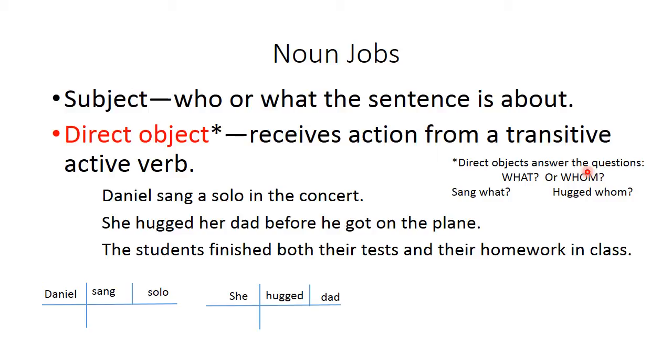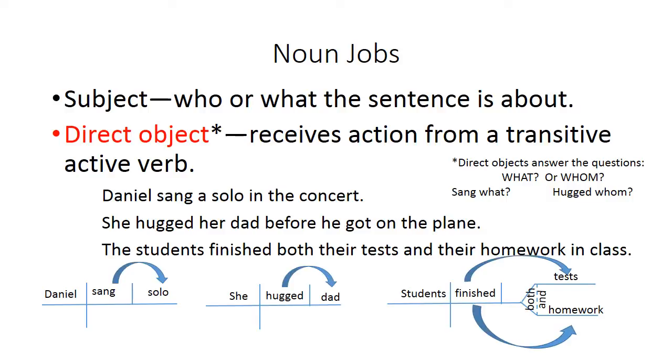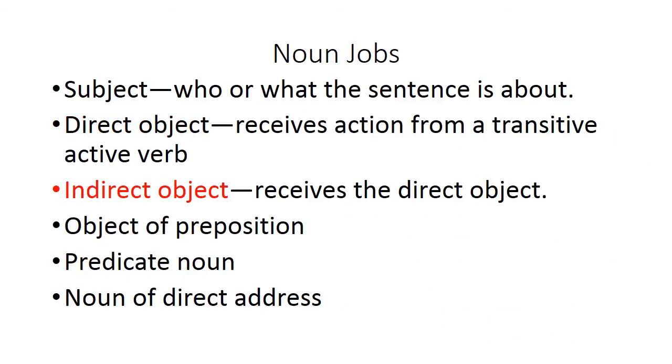Now you can also have compound direct objects, and here is an example. The students finished both their tests and their homework in class. So that would look like this. Students finished. What did the students finish? Tests and homework, right? And then you have a correlative conjunction connecting those. Students finished both tests and homework. And those are direct objects receiving the action from transitive active verbs.